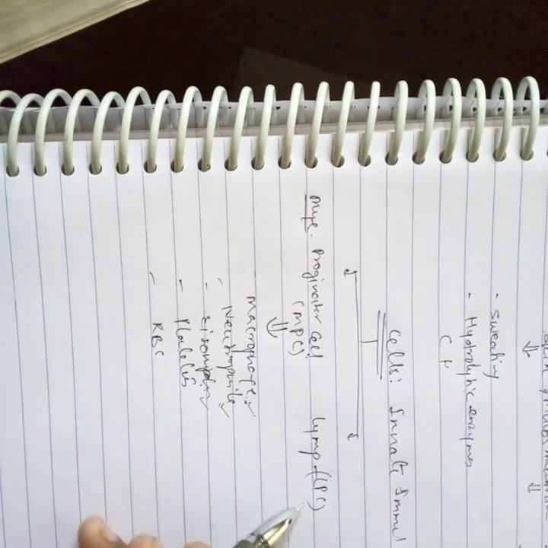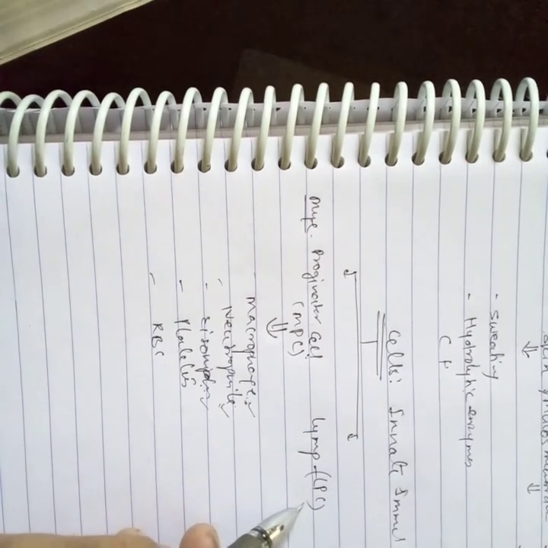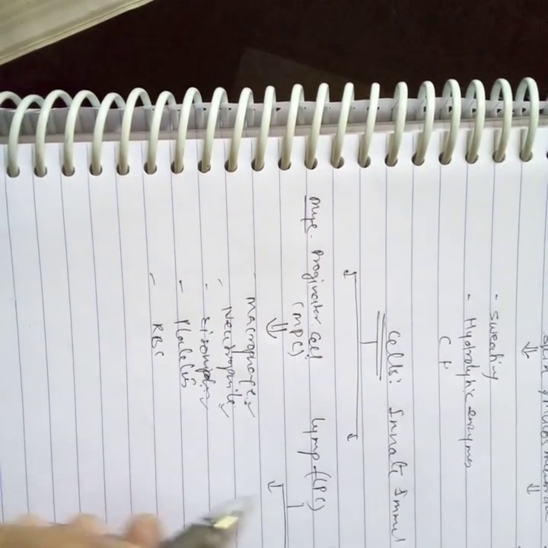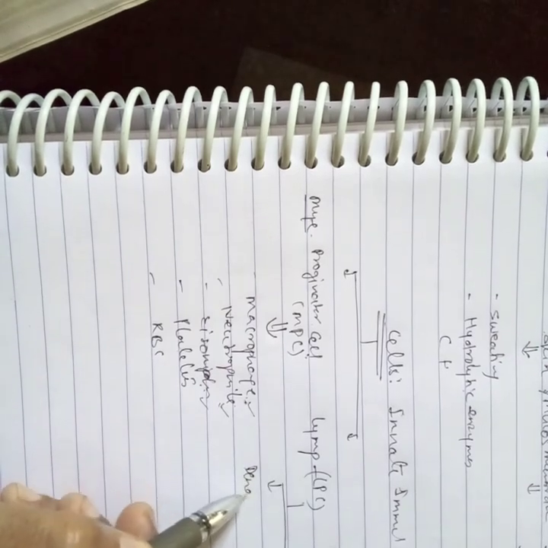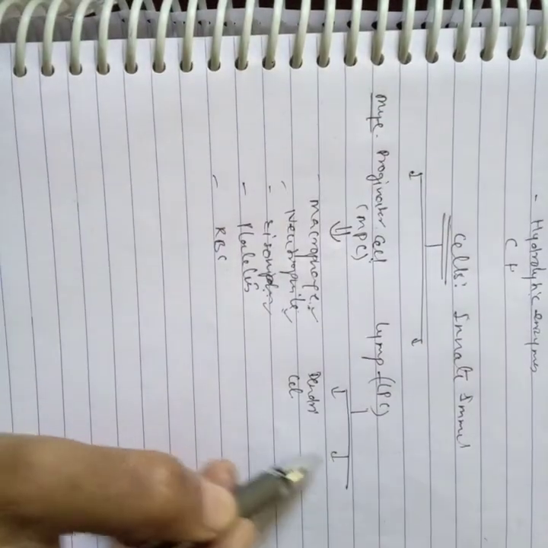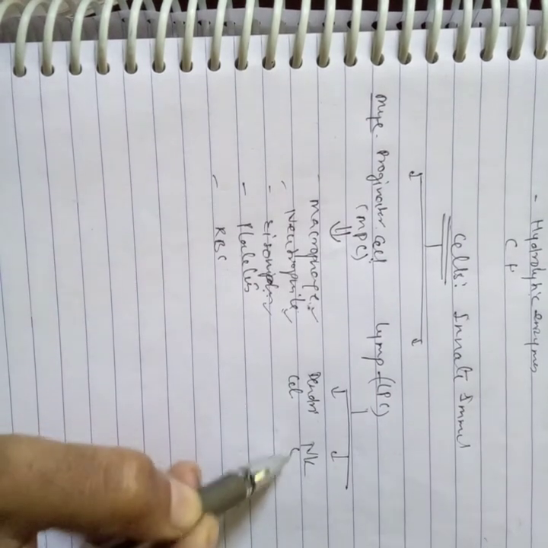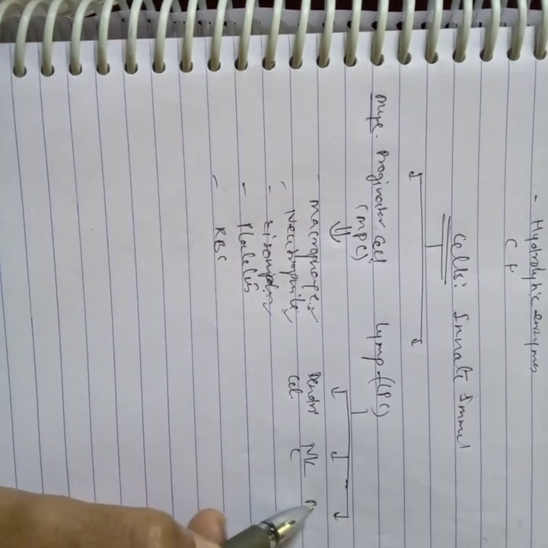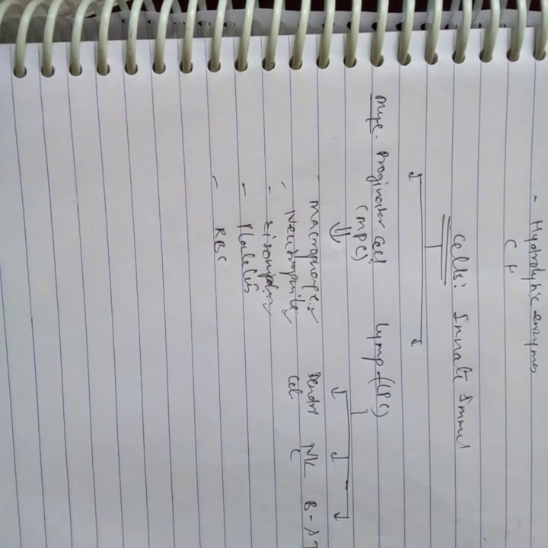And lymphoid progenitor cells include the lymph cells, dendritic cells, and natural killer cells, and second is B cells and T cells.